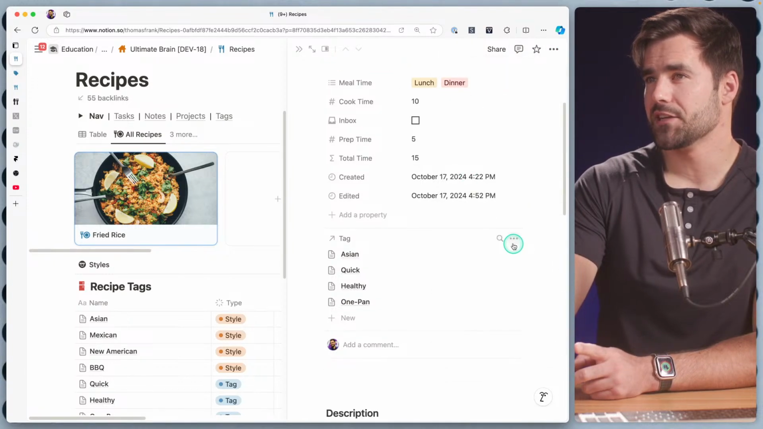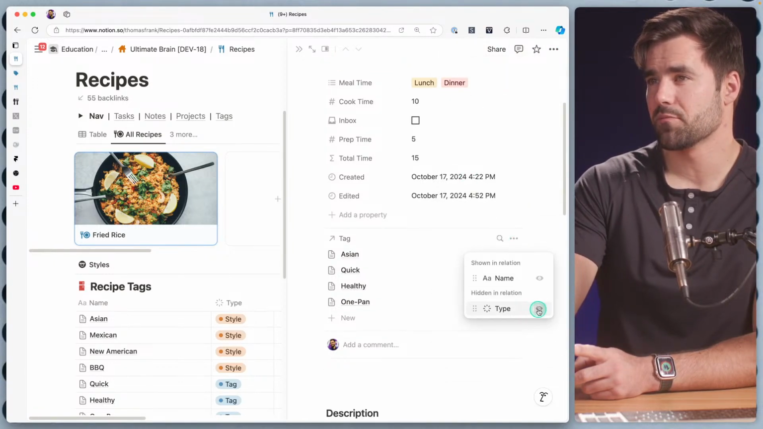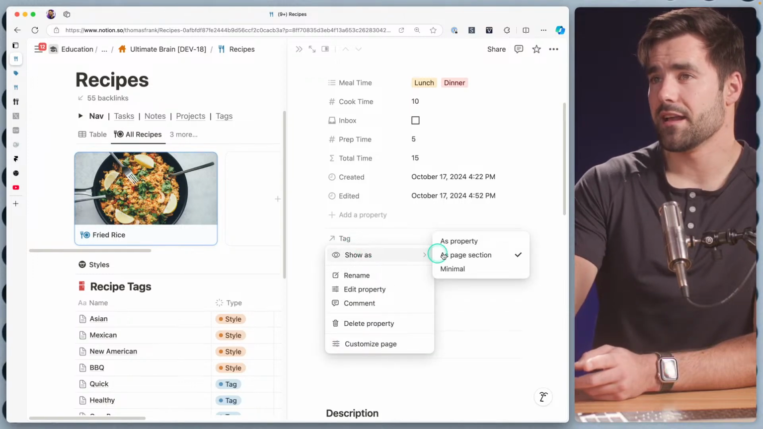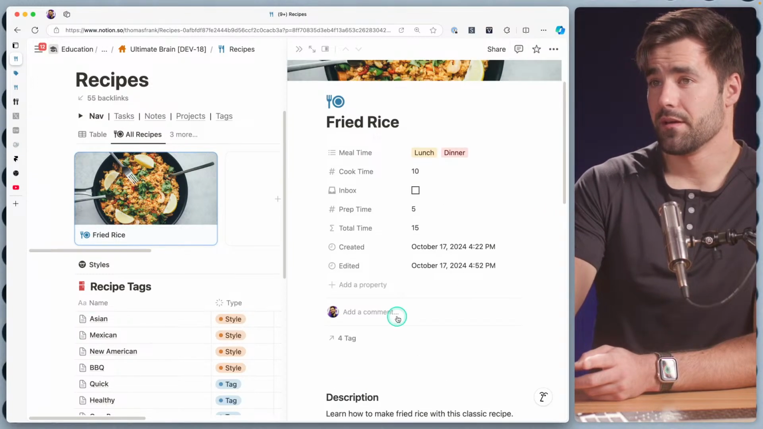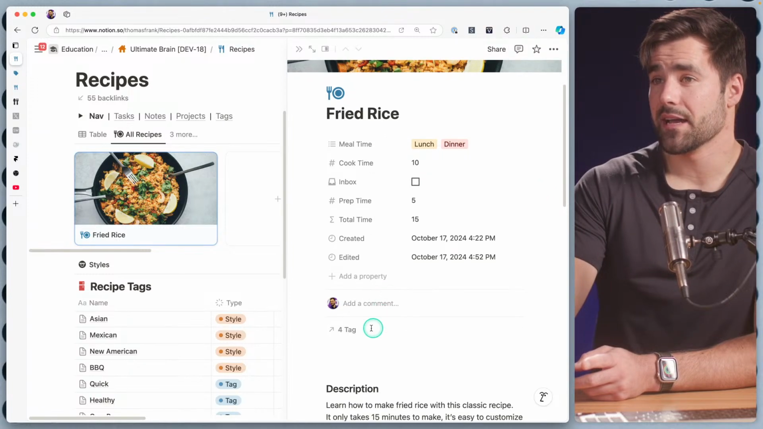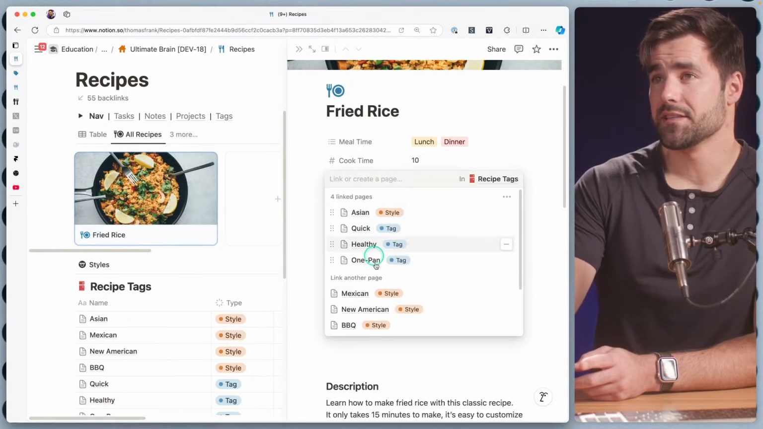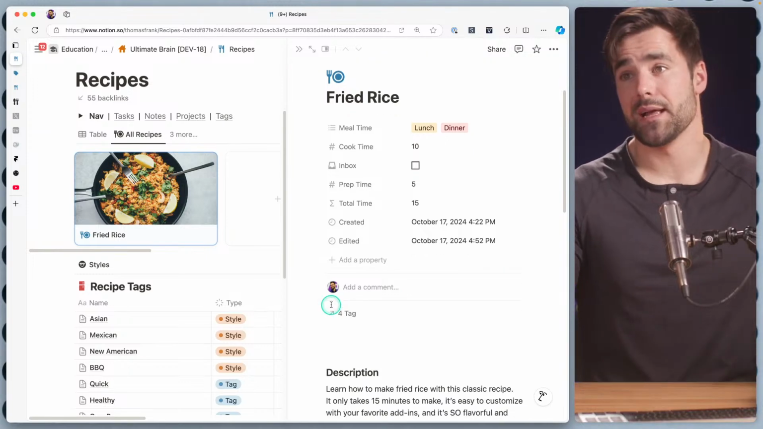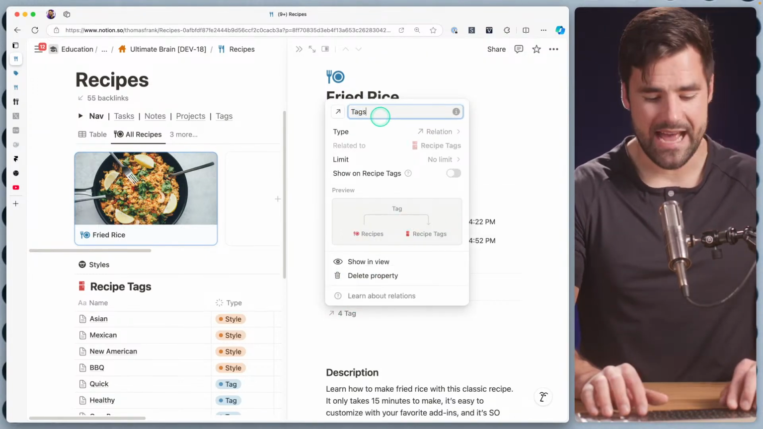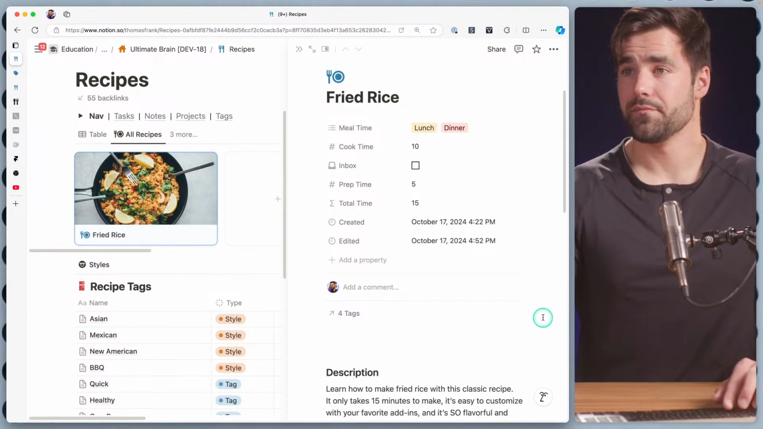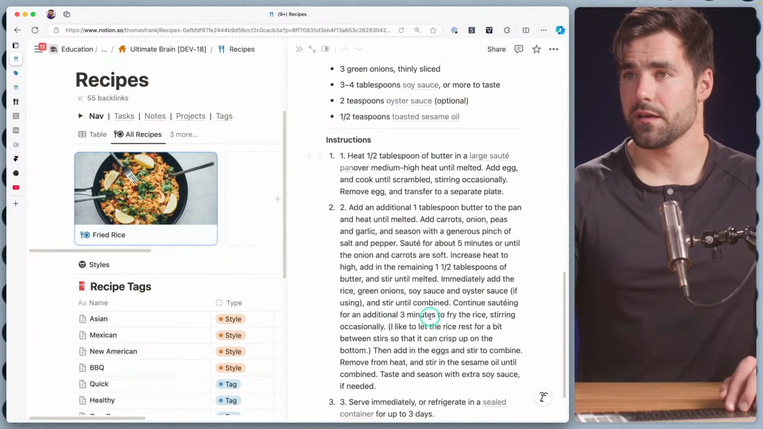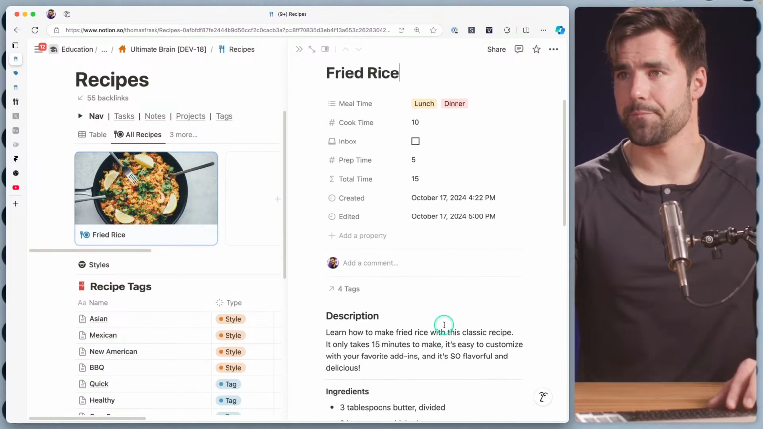But before I do that, I do want to go in here and actually customize the properties to show that type. That's actually pretty useful. And then I can show it as a minimal section. And I think I want to rename that as tags. Now I can very easily open this up and see all the tags that have been applied to this recipe and apply more if I want to. So let's rename this property to tags because this can be plural. That's a little bit better. Get rid of these blank blocks right here, and we have a pretty good looking recipe.